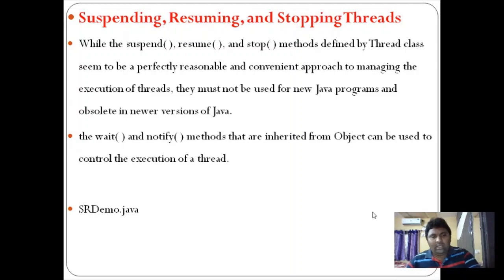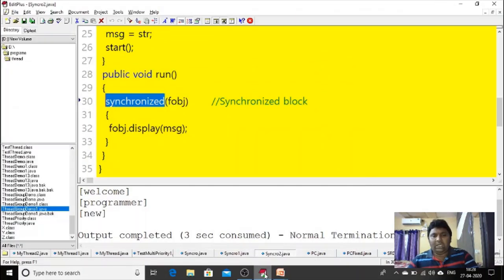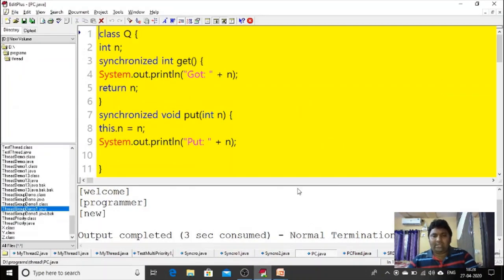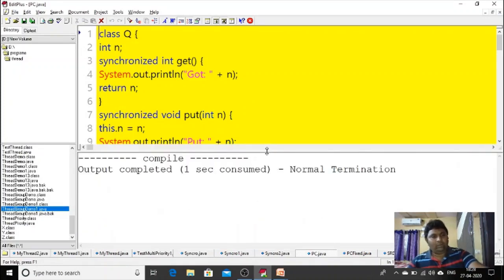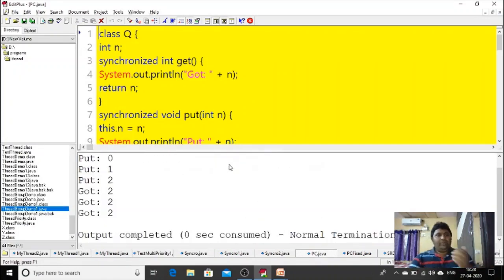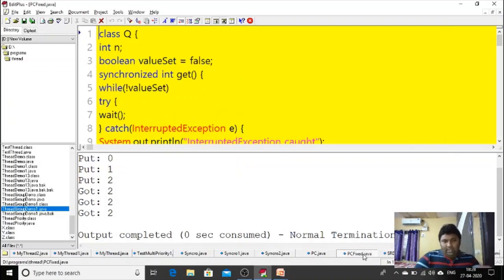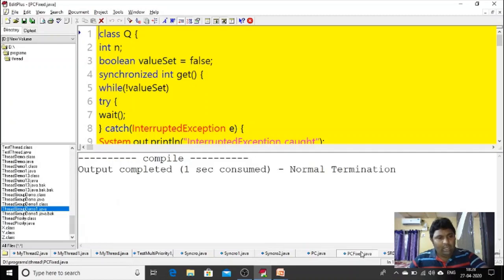I can explain this with a simple program, then you can understand better. See, this is the output we're getting. What output we're expecting, I will show, then you can understand.